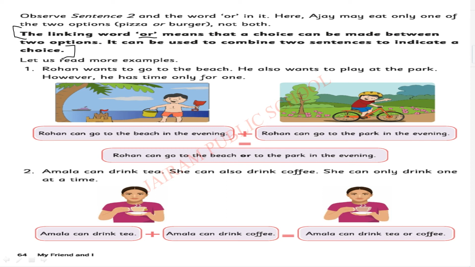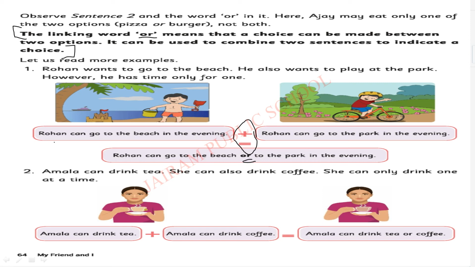Rohan wants to go to the beach. He also wants to play at the park. However, he has time only for one. So he can be in only one place, either in the park or in the beach. So here comes an option. Am I right? So if an option comes, what should we write? We should write or. Or is the linking word used in this sentence.